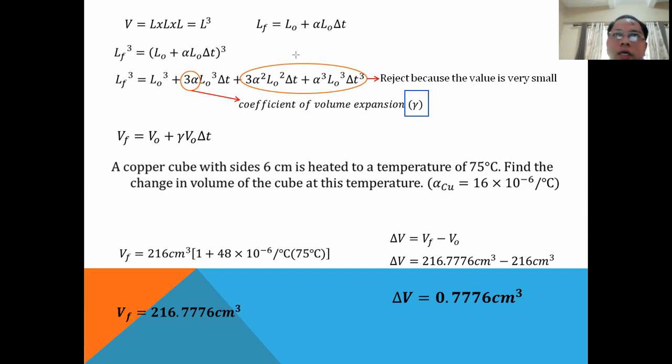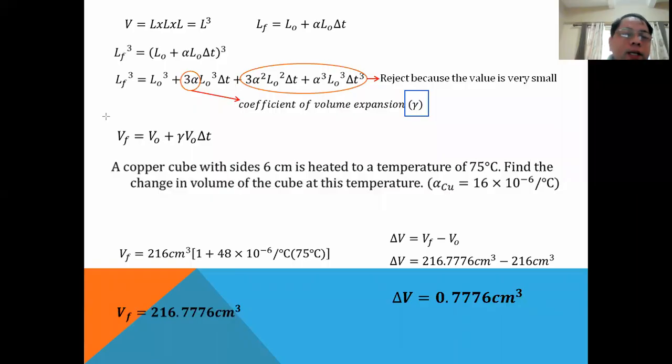Still, if we are given the iron substance, what if our container is made of iron? It is used in a cauldron. In Ilonggo, I think the word for iron is pondido. Iron is used in cauldrons and engine blocks. They are made of iron, and the volume expansion of iron will be this one.